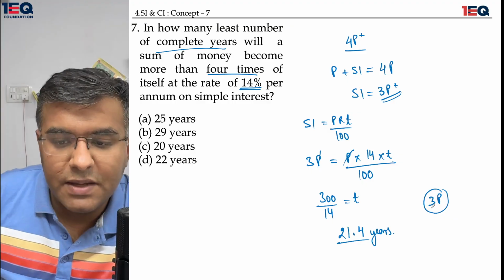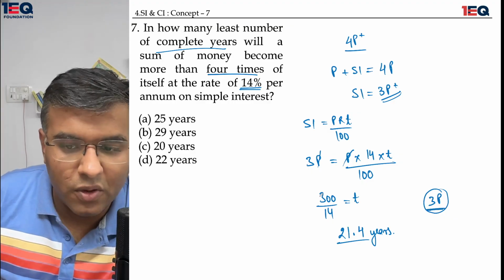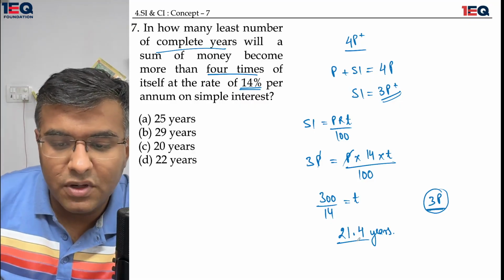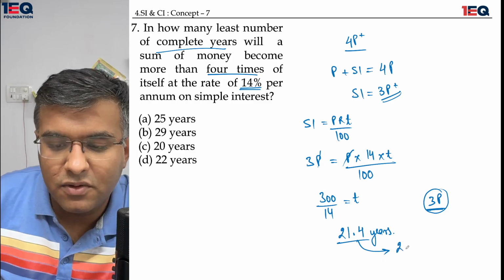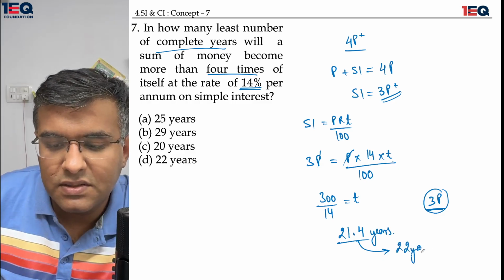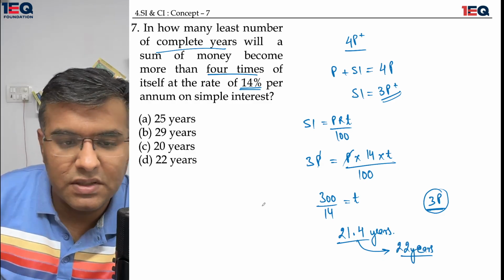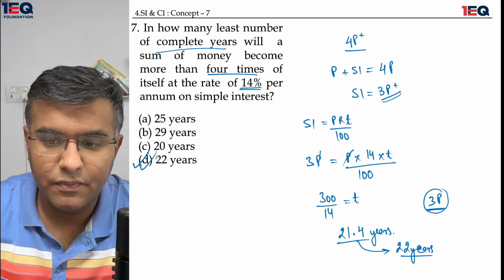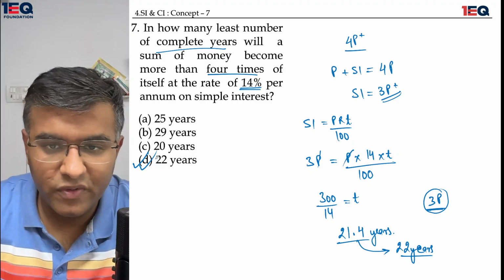So 3 times the principal is what I'm looking for. 3 times, a little more than 3 times. So my answer wouldn't be 21.4 years. My answer would be 22 years in this case. So 22 years, and this is my final answer. Okay, I hope we are good.